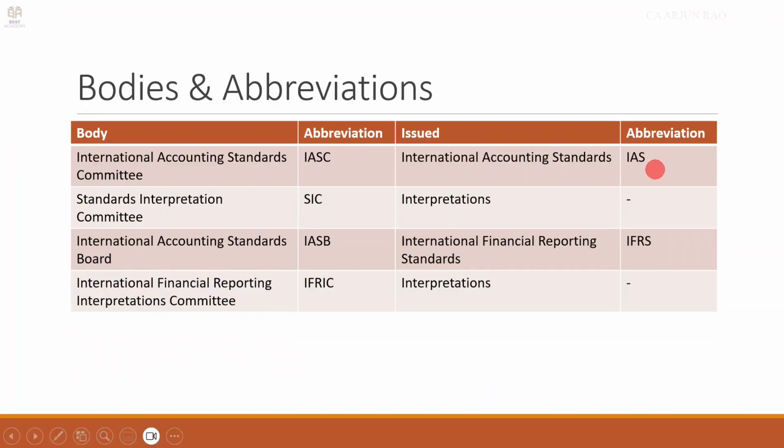They used to be called IAS, or International Accounting Standards. The standards issued by IASB are called IFRS, International Financial Reporting Standards. SIC used to issue interpretations for IAS. IFRIC issues interpretations for IFRS.